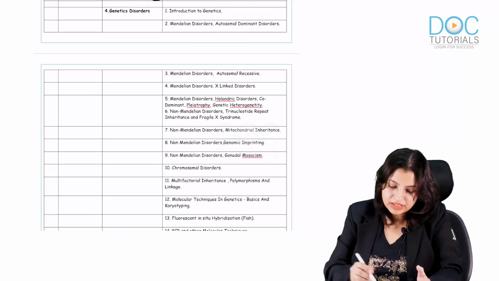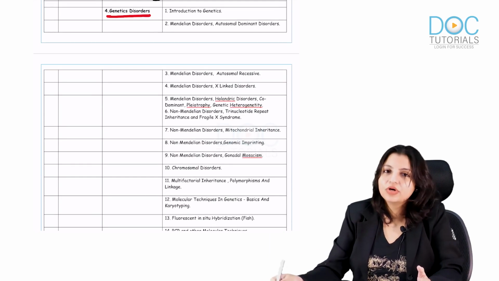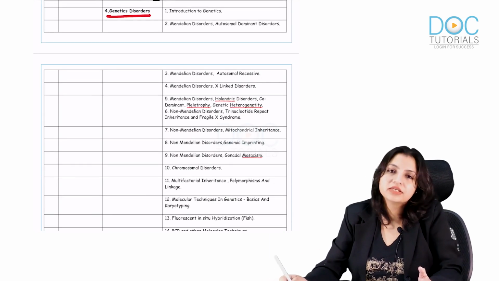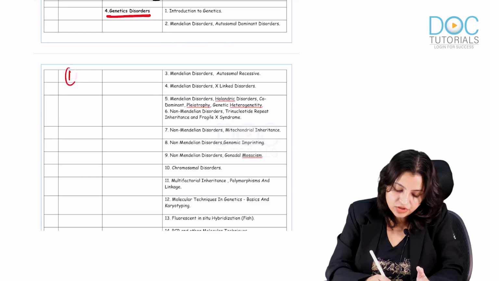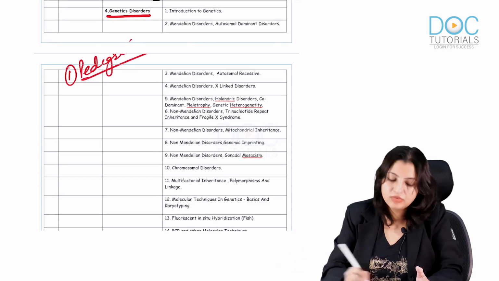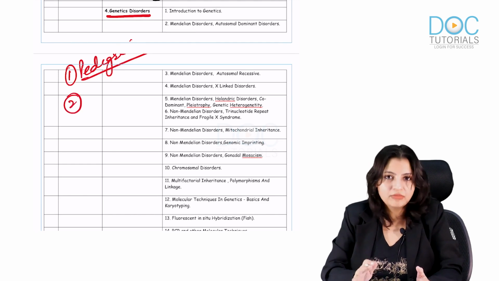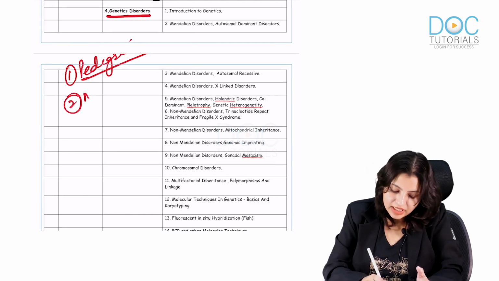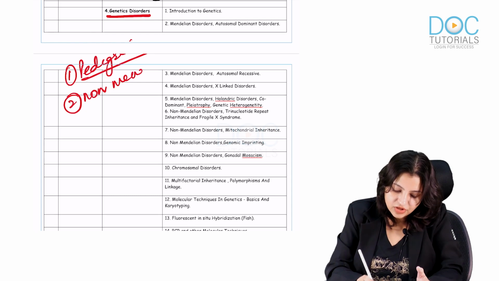Coming to the genetic basis, what are you supposed to know in genetics? First and most important is pedigree analysis. Everybody should be clear with the pedigree, because one or two pedigrees will always come in the exam. Non-Mendelian inheritance is one of the favorites of examiners, so you should know non-Mendelian patterns.